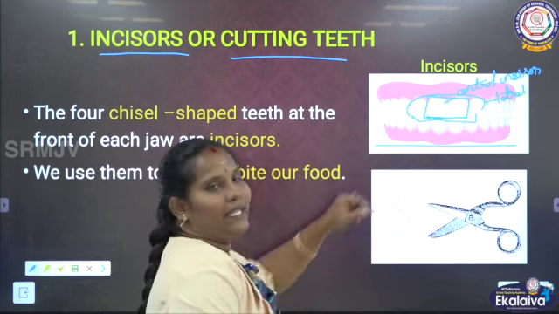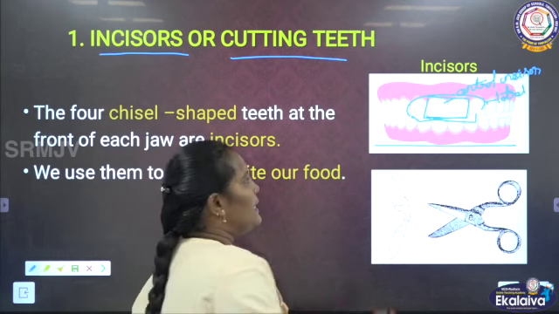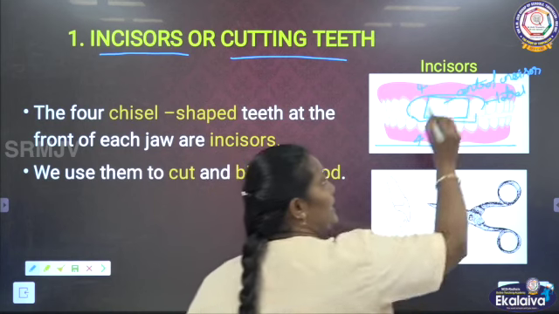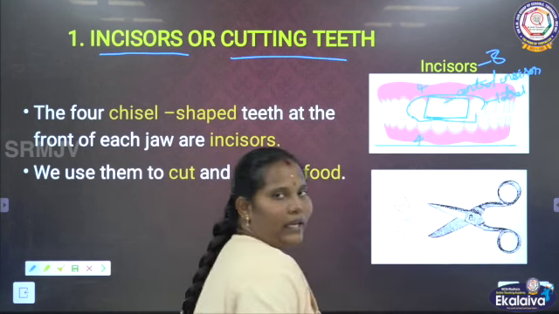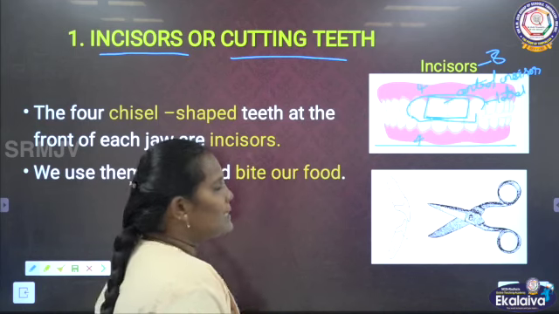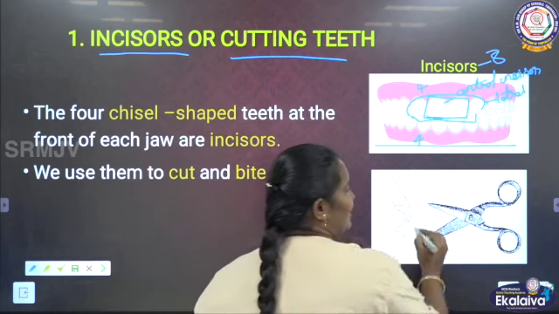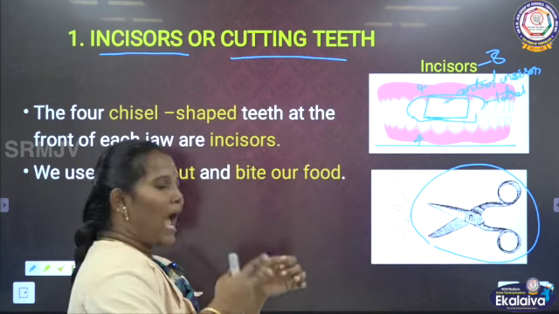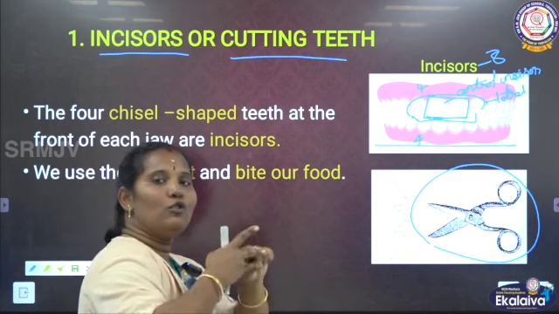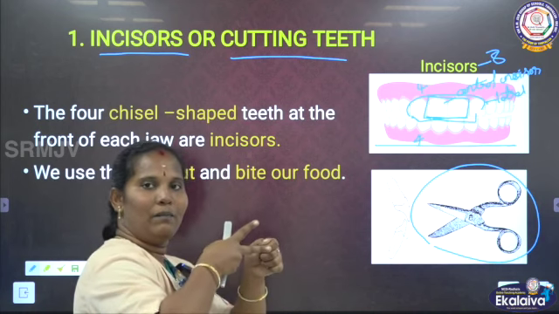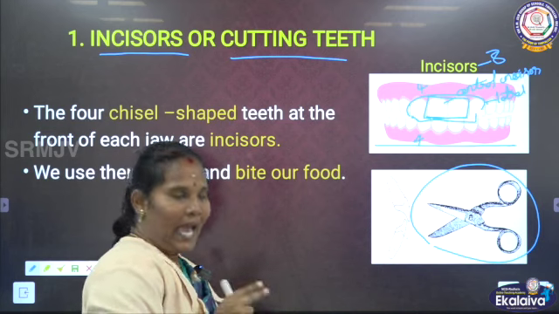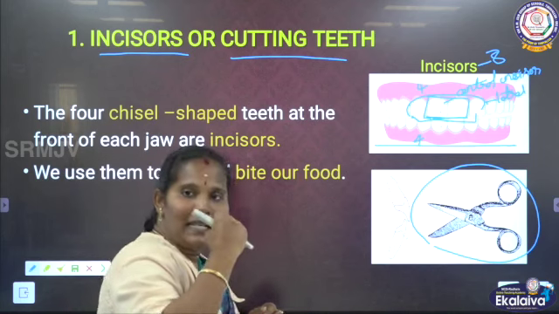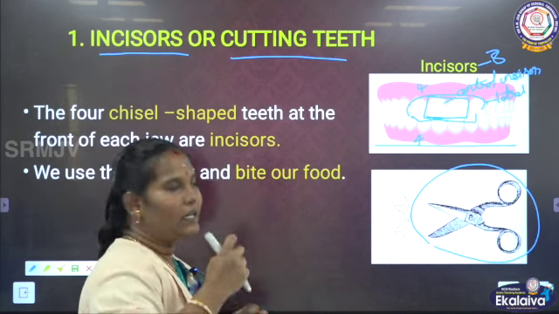So 4 teeth are there. Incisors are 4 in the upper jaw and 4 in the lower jaw, so totally incisors are 8. This incisor works like a scissor. That's why it is called the incisor. If you have a cloth or paper, the 2 sides are used to cut the things. As well as that, these 2 teeth help to cut the food particles.